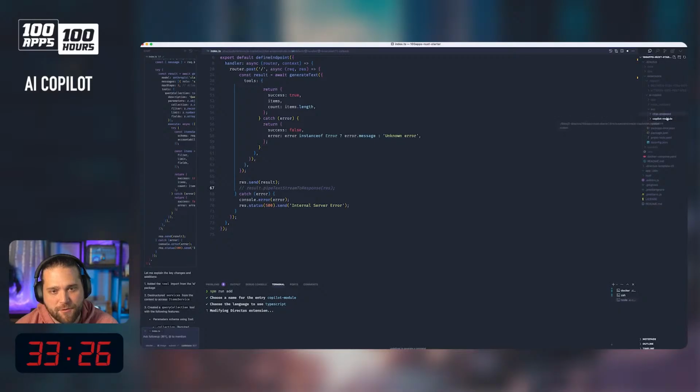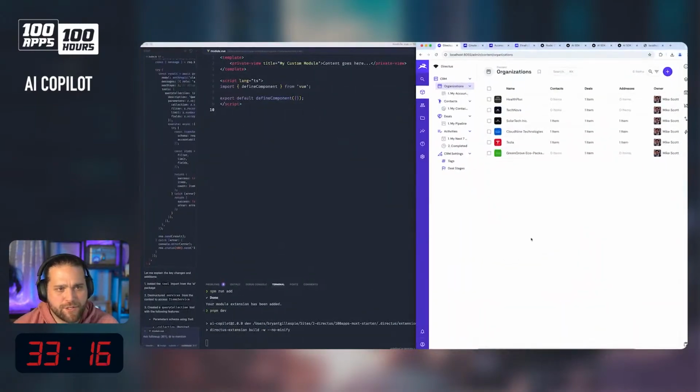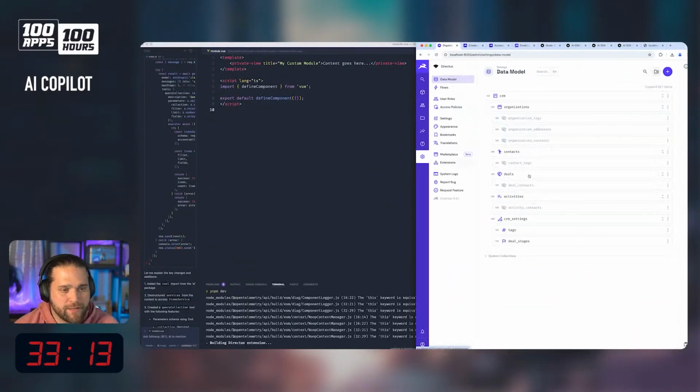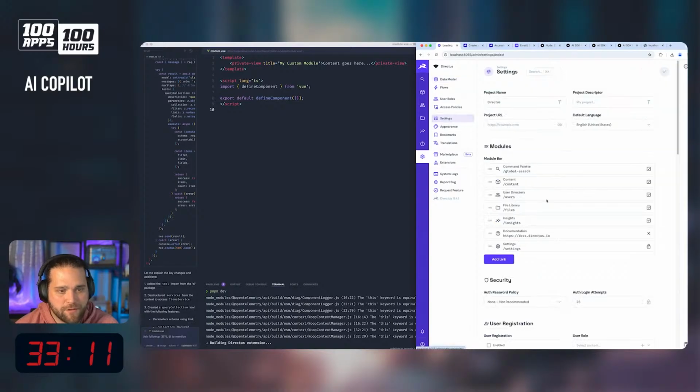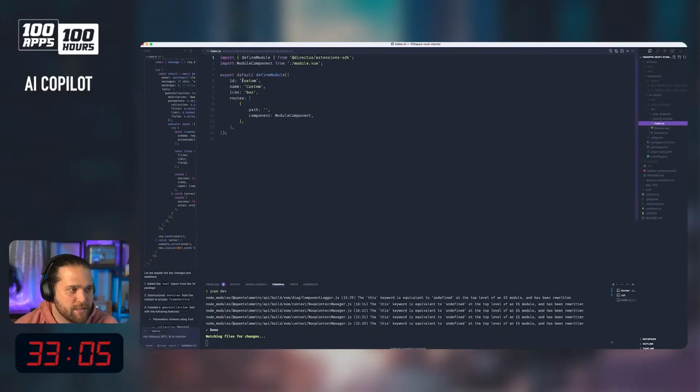So now we got the chat endpoint. We've got the Copilot module. And within this module, now if we just build this, we should see this module becoming available in our settings for the project. Custom module. There we go. So I can actually define this, right? So each module, or a lot of the interface extensions, have this index.ts. So we're going to call this our Copilot module. Let's call it Directus AI Copilot.